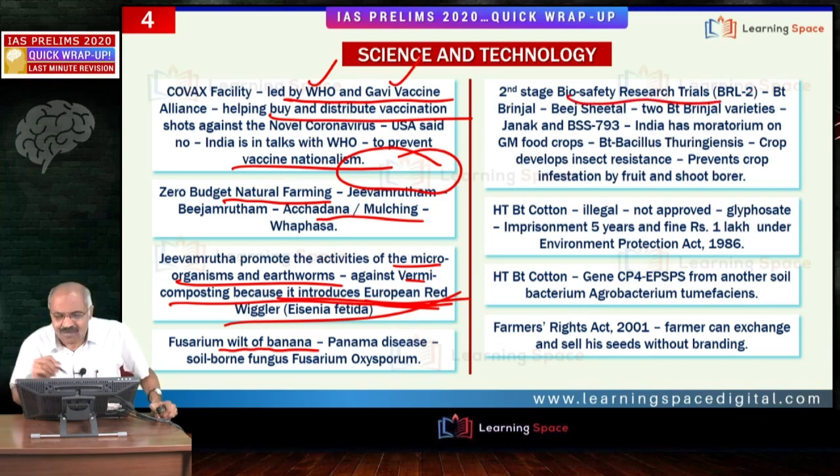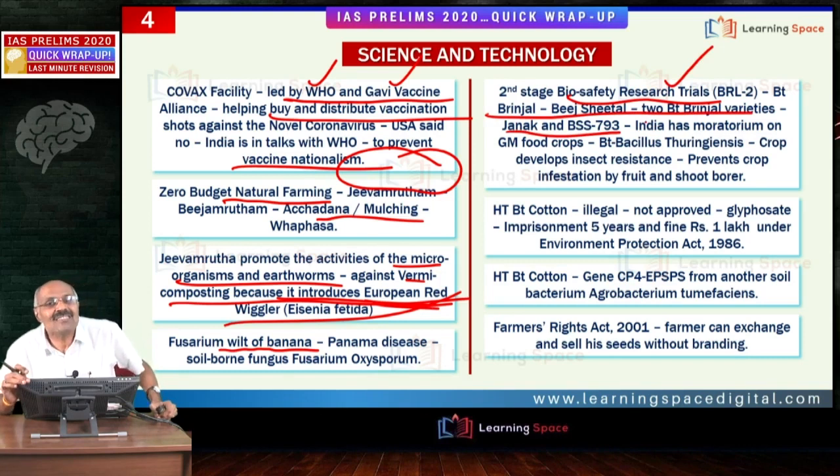Friends, the second stage, biosafety research trials, for BT brinjal, Janak and BSS 793, are approved by GEAC. Friends, GEAC approved the trials, but that is not final approval for BT brinjal. In fact, please don't forget, BT brinjal was stopped somewhere around 2010. There is a general moratorium on genetically modified food crops in our country.